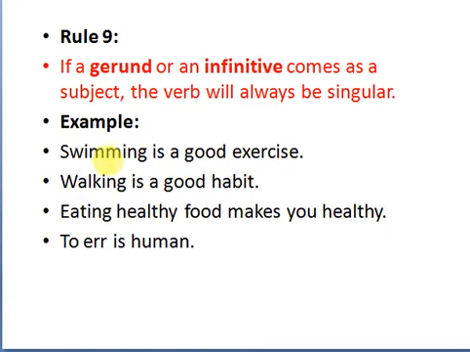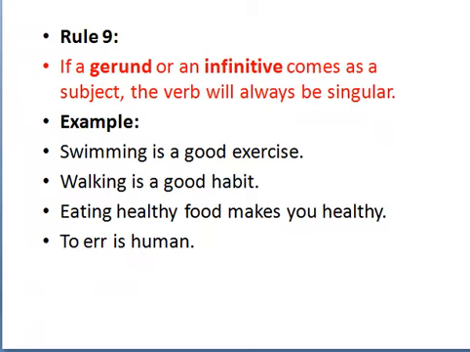Here the words swimming, walking, eating are all gerunds. So what do you mean by gerund? A gerund is the -ing form of the verb used as a noun. So it is also called a verbal noun. So when we use a gerund or infinitive as a subject, we should use a singular verb. To err, so "errs" makes mistakes. Here it is used as an infinitive form, the "to" plus verb. It is used as a subject.